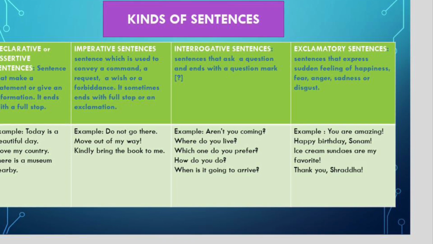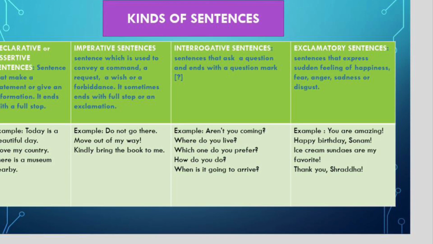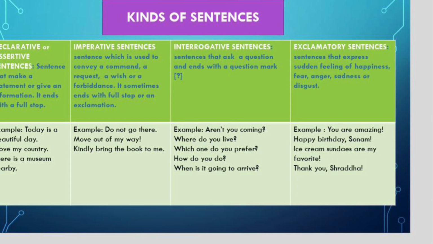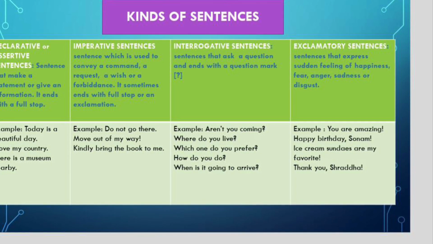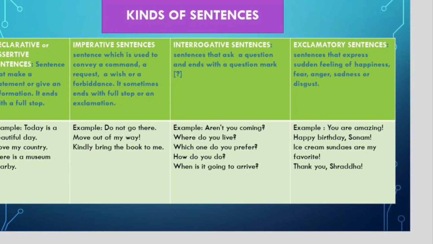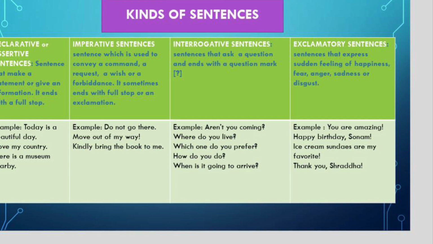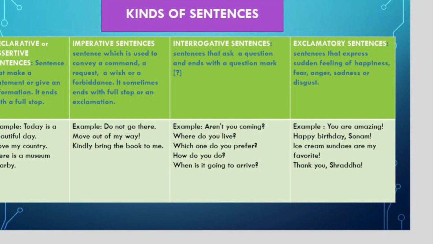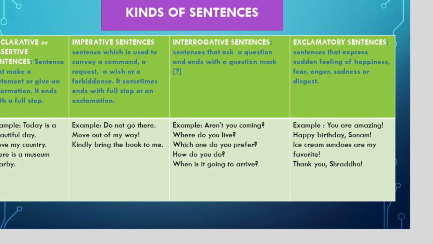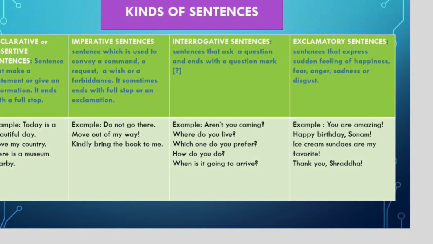So these are the 4 types of sentences, and please do not forget the rules. That is, a declarative sentence ends with a full stop, imperative with a full stop and sometimes an exclamation mark, interrogative with a question mark, and exclamatory with an exclamation mark.